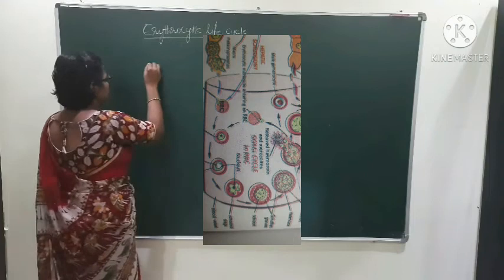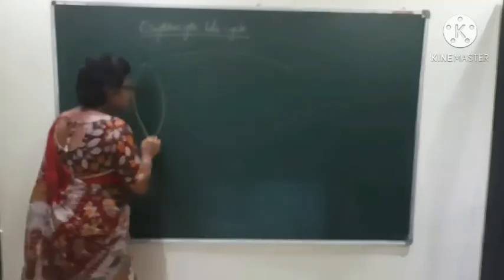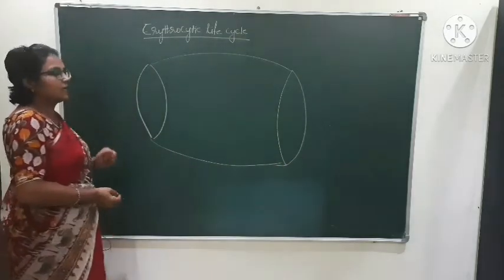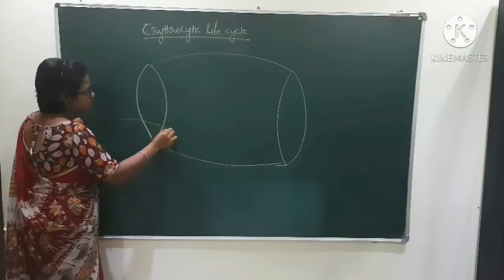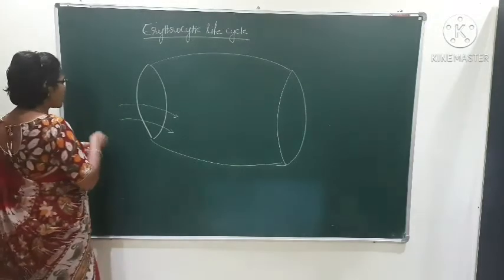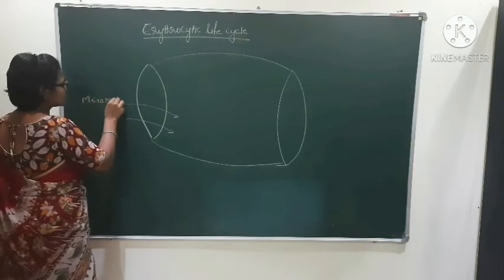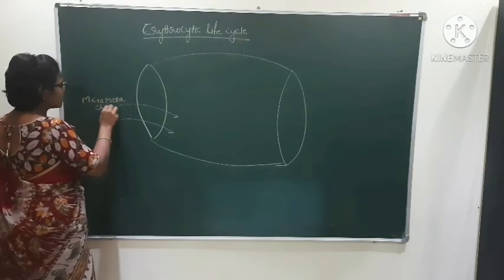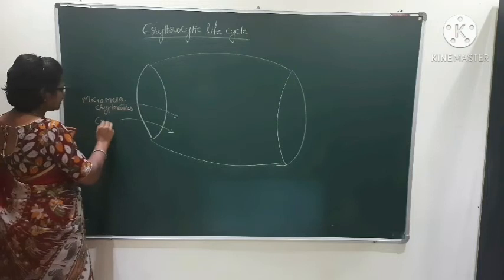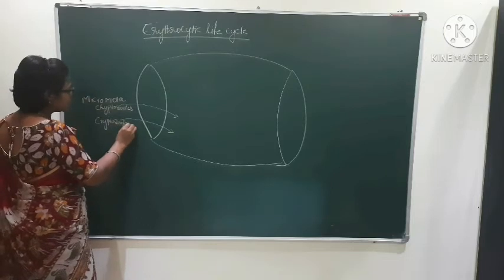Now the erythrocytic life cycle starts with the cryptozoites which are formed in the pre-erythrocytic life cycle, or it starts with the micrometacryptozoites which are formed during the exoerythrocytic life cycle.